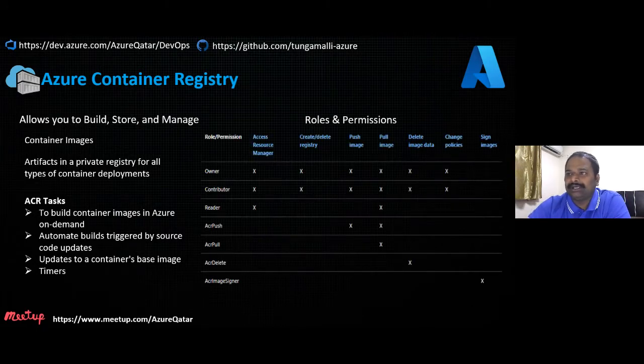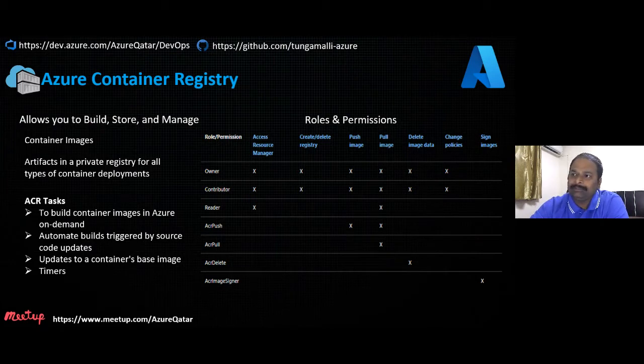When it comes to Azure Container Registry roles and permissions, these are the permissions we have. Let's say a user wants to push and pull, what kind of access do you require? Or a service principal, if you're using a managed identity or a service principal. These are the roles which need to be given so that the person or an app can download or push an image, or manage the images.